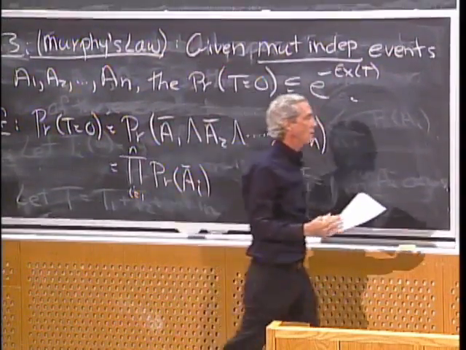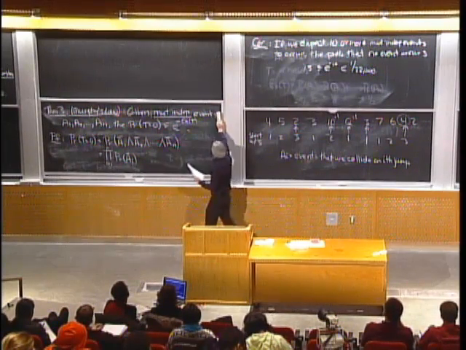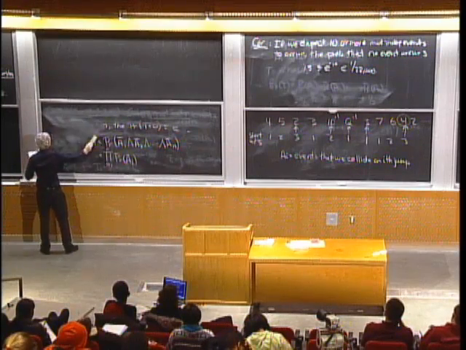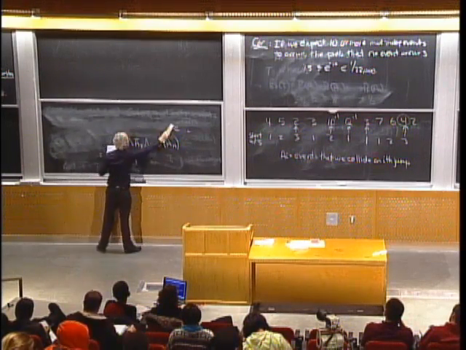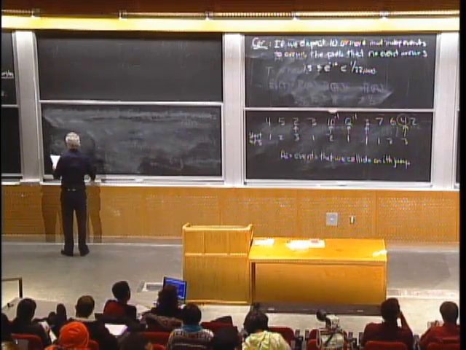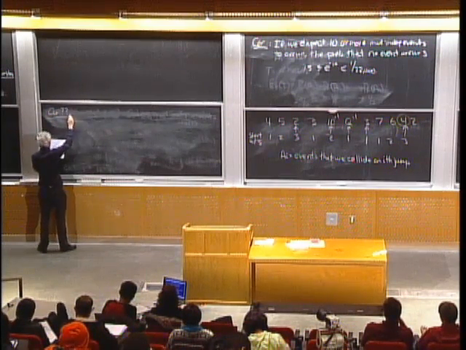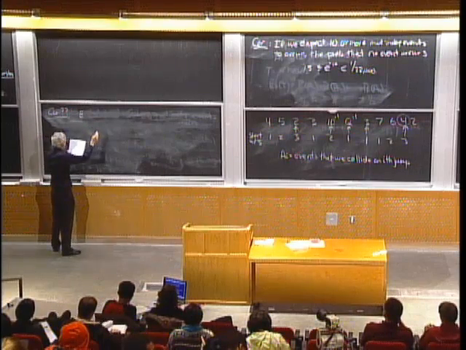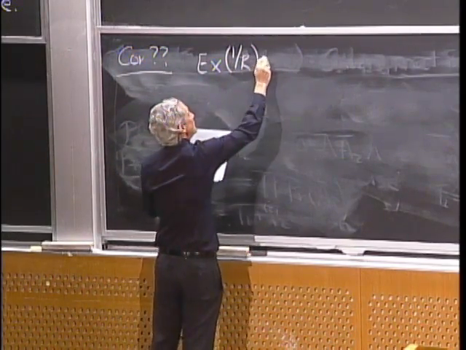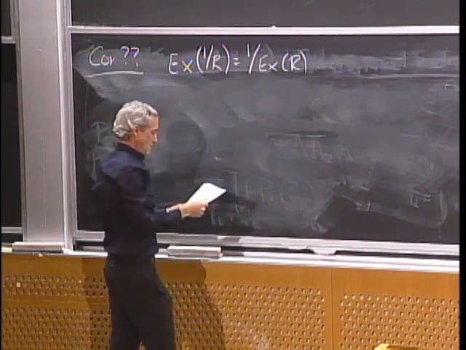Okay, so we got a rule for computing the sum of random variables, a rule for the product of random variables. What about a rule for the ratio of random variables? Let's look at that. In fact, let's take the inverse of a random variable. Is the expected value of 1 over R equal to 1 over the expected value of R for any random variable R?